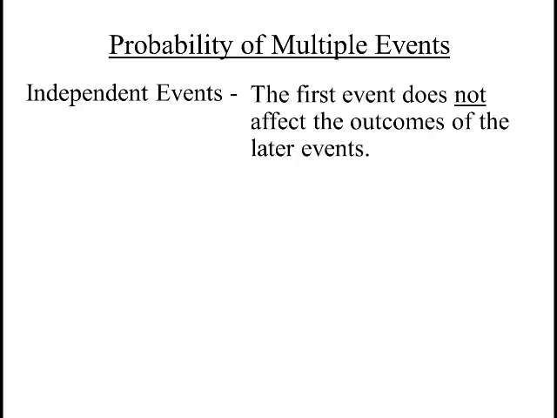Okay, so now we're looking at probability of multiple things occurring. There's 2 types. There's independent events and there's dependent events. In an independent event, the first event does not affect the outcomes of later events.